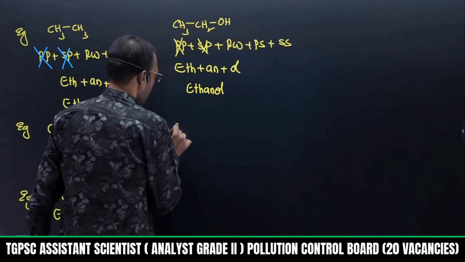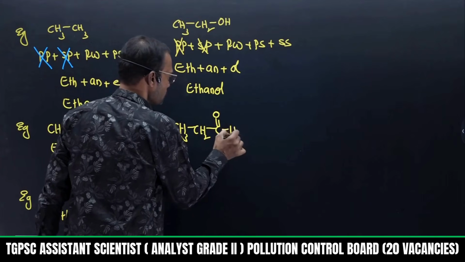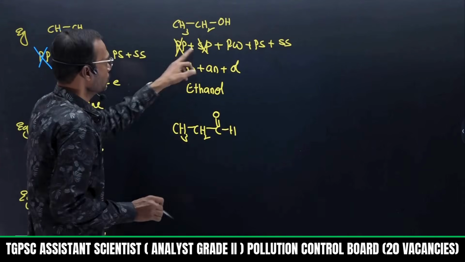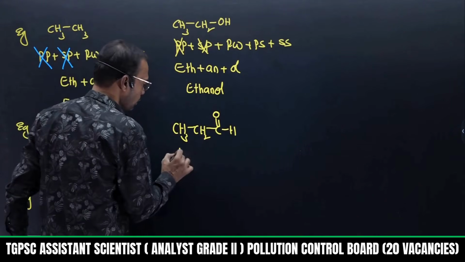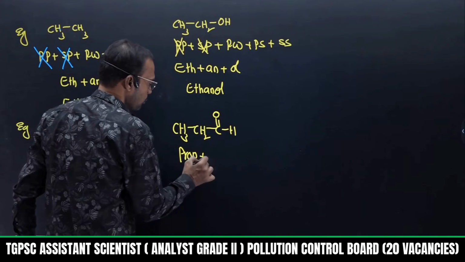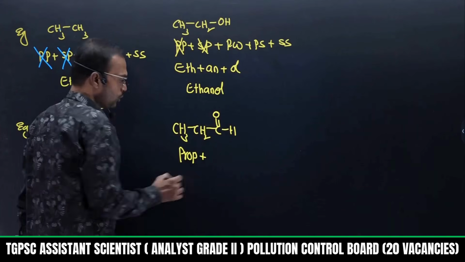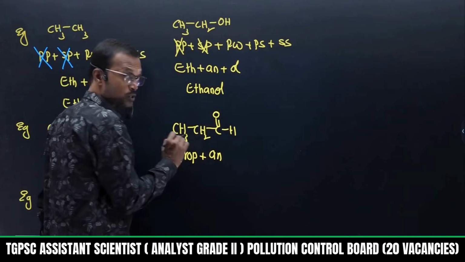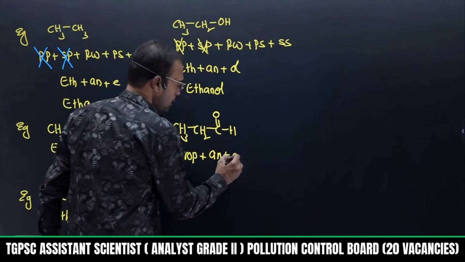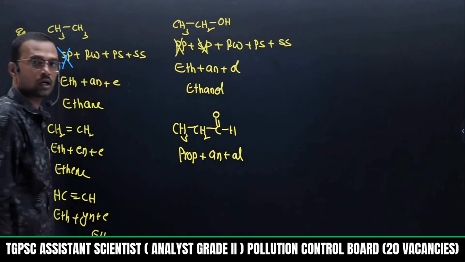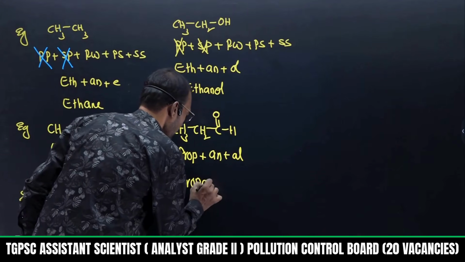Okay, if I take any aldehyde, see this, CH3-CH2-C double bond O-H. So no primary prefix, no secondary prefix here, and root word: if you start from here, 1, 2, 3, total number of carbons are 3, prop. And between 2 carbons anywhere, is a double bond present? No. That's why I am writing AN, between carbons only, not between carbon and heteroatom. That is AN. Then it ends with AL. See, secondary suffix for aldehyde, AL. So now the name is completely propanal.